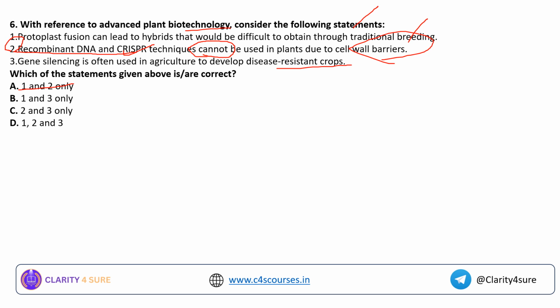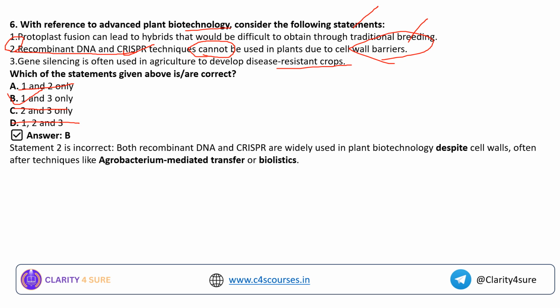If you eliminate statement number 2, the answer will be option B, that is 1 and 3 only. Yes, the answer is option B, because we know that both recombinant DNA and CRISPR are widely used in plant biotechnology despite the cell wall, often with techniques like Agrobacterium-mediated transfer or biolistics.